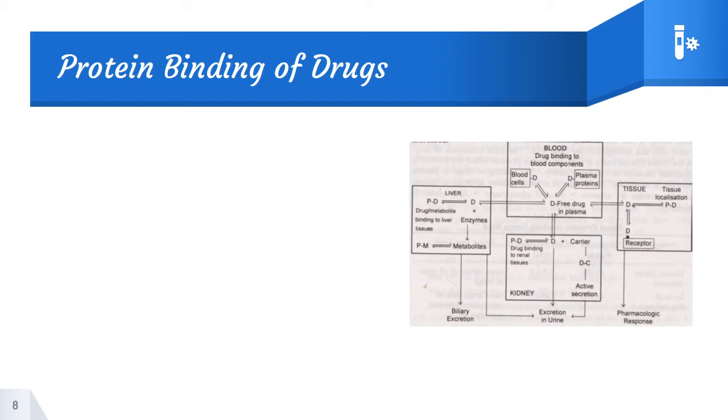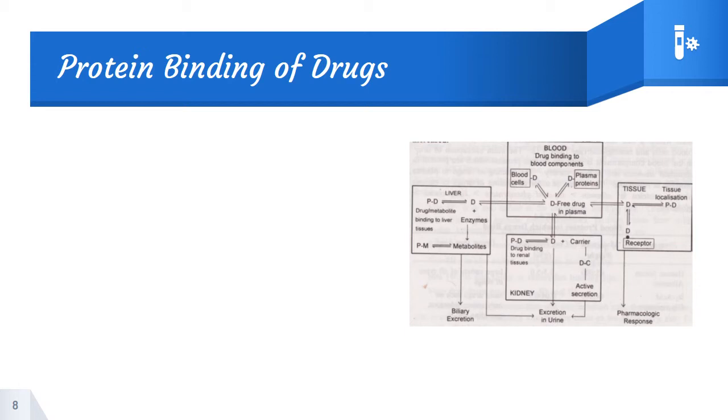So this is one path of the fate of a drug. In some conditions, there is a chance of the drug binding to protein present in the renal tissues also. As we discussed in tissue localization, the drug binds to the protein present in the tissue. Similarly, here there is a chance of binding of the drug to the renal tissue proteins.